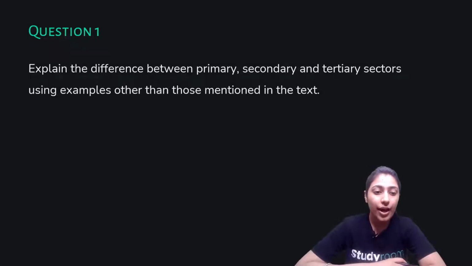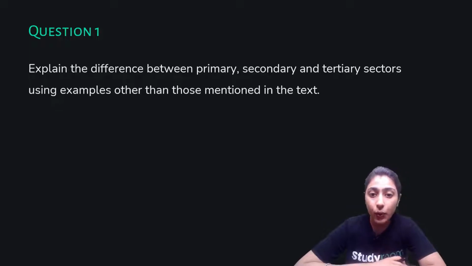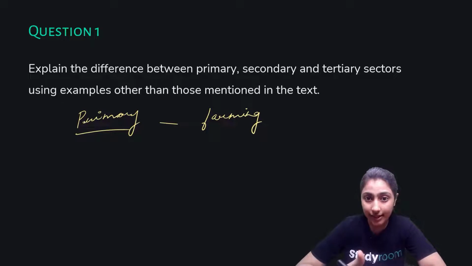Moving forward, explain the difference between primary, secondary, and tertiary sectors using examples other than those mentioned in the text. For the primary sector, you can always explain by first writing the definition and then giving the example of farming. In the definition, you can write that it is the sector that helps us in extraction and collection of natural resources, for example farming and mining.